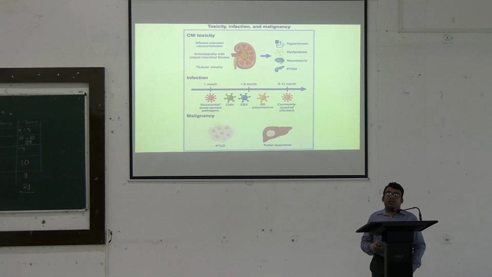So, what could be the eventual complications? We can find toxicity with the various kinds of drugs immediately. Then, in the stage of the immune suppression, we can find various infections caused by various organisms, be it community acquired, be it hospital acquired. And finally, we can also find many kinds of malignancies resulting from the resultant immune suppression.